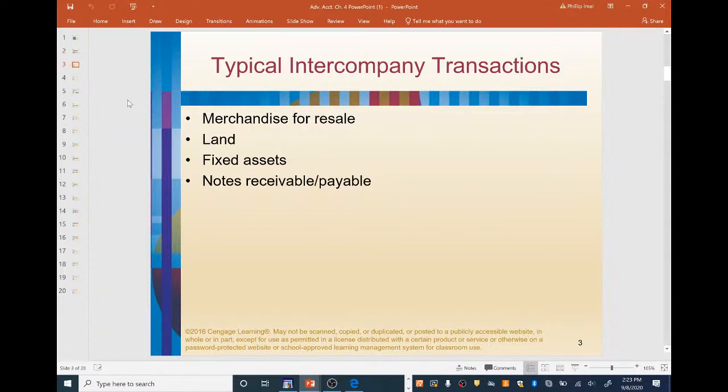Okay, so what are some of the typical intercompany transactions that we could expect to see between a parent company and its subsidiary? Okay, it lists 4 here. These are your most typical type of intercompany transactions that we would expect to see. First being merchandise for resale. Next being land. The next being fixed assets such as vehicles, equipment, buildings, stuff of that sort, and notes receivables and payables.